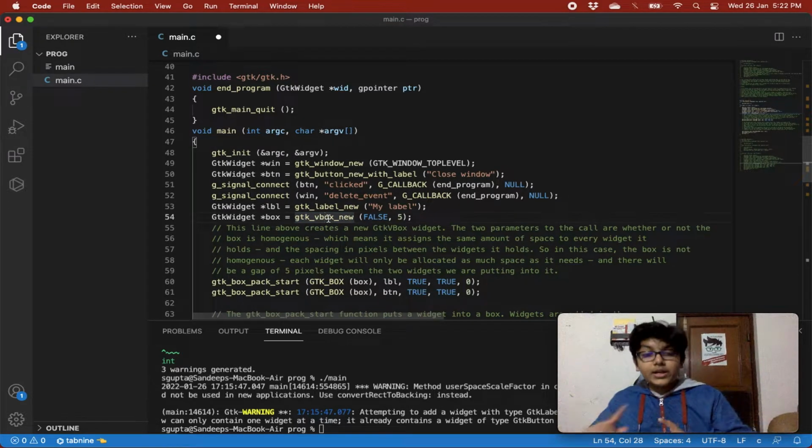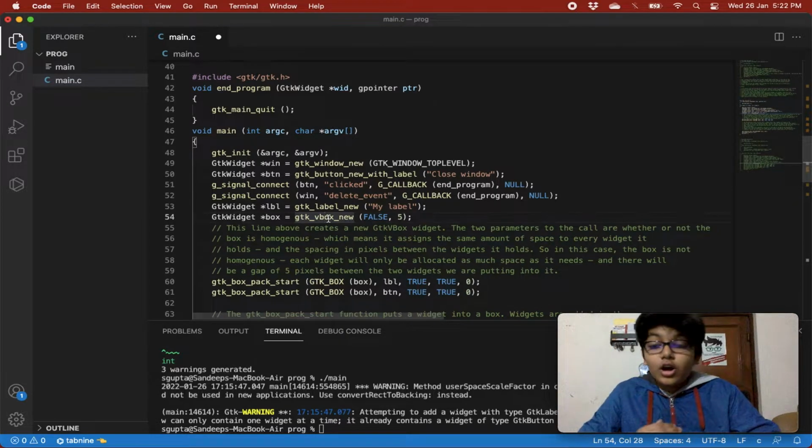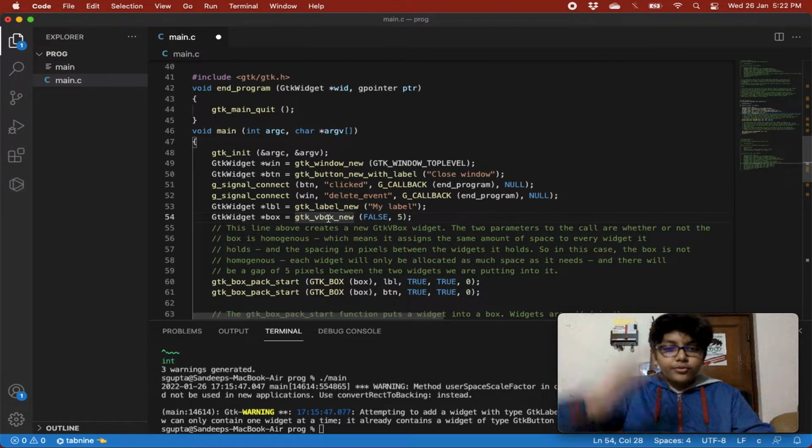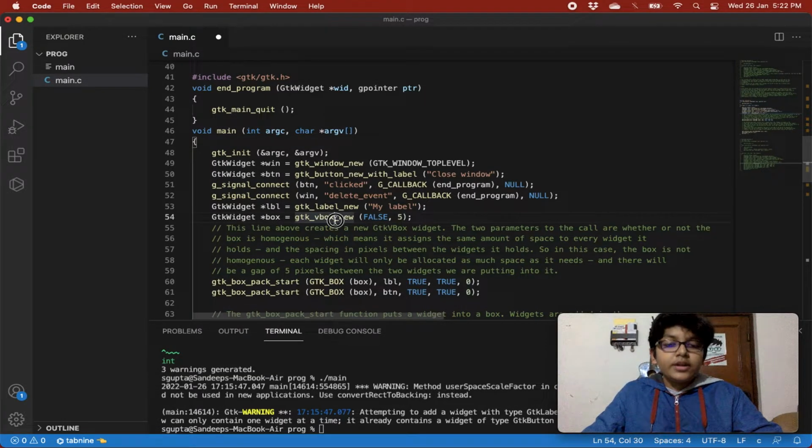We want to create a vertical box, so we'll say V box, right? That V stands for vertical, so this will create a vertical box for us. And then we are giving new, so this will create a new vertical box for us, and then we are passing it false and 5.